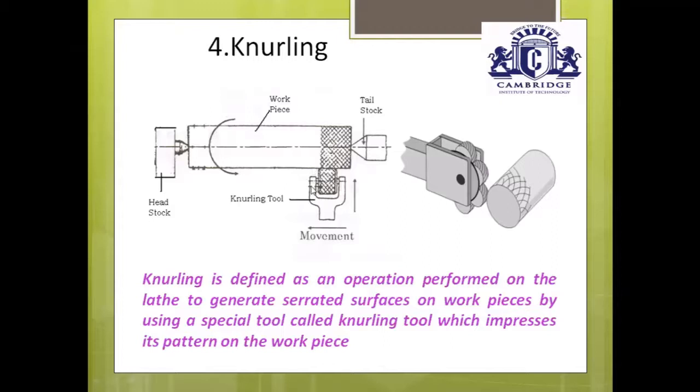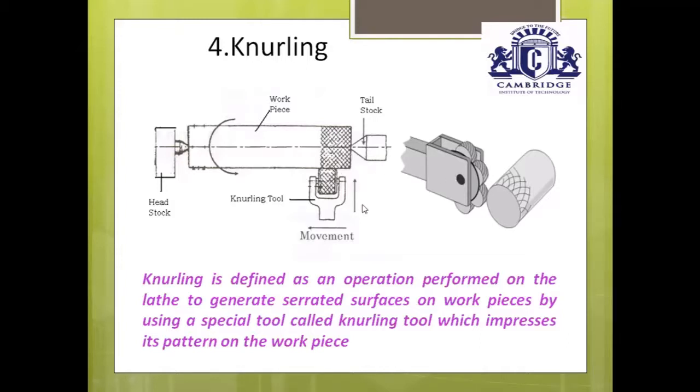Take it back. Once you have moved the knurling tool throughout its length, or as per your required length, whatever pattern was there on the rollers, the same pattern appeared on the workpiece. Take it back, go to its original position, and again give another depth of indentation. Like that, if you give two or more depths of indentation, you get the required shape of the pattern over the surface of the workpiece. Whatever the pattern on the rollers, the same pattern appears on the workpiece.